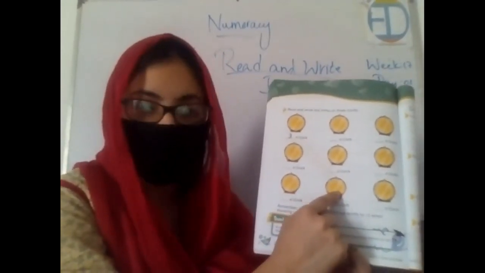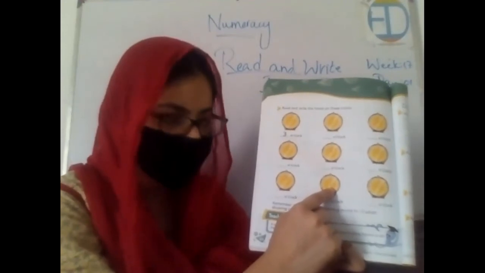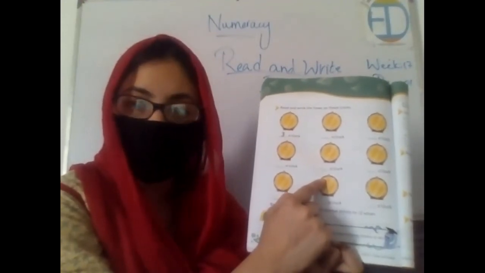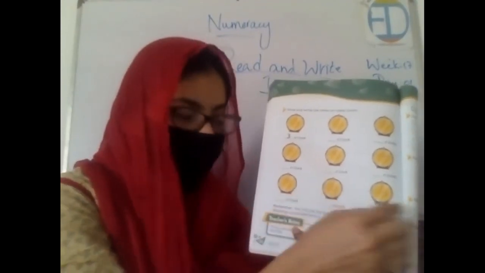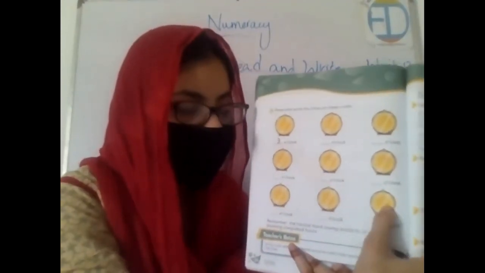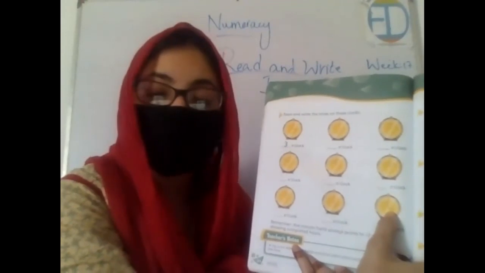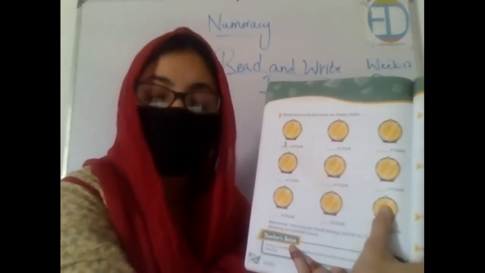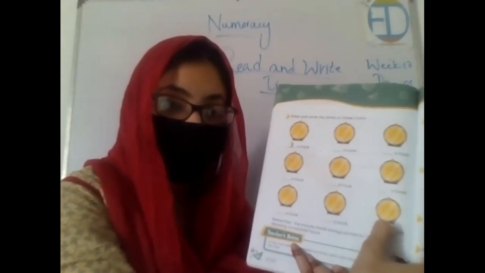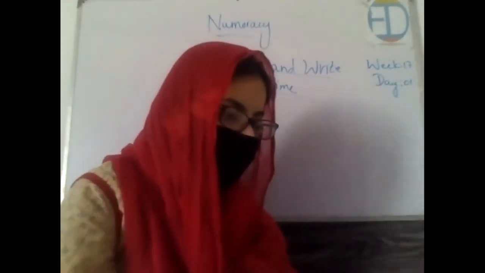Then we have the hour hand on 5 and the minute hand on 12. So what time is it? 5 o'clock. Very well done. And the last one is the hour hand on 4 and the minute hand on 12. So what time is it? 4 o'clock. Very well done.